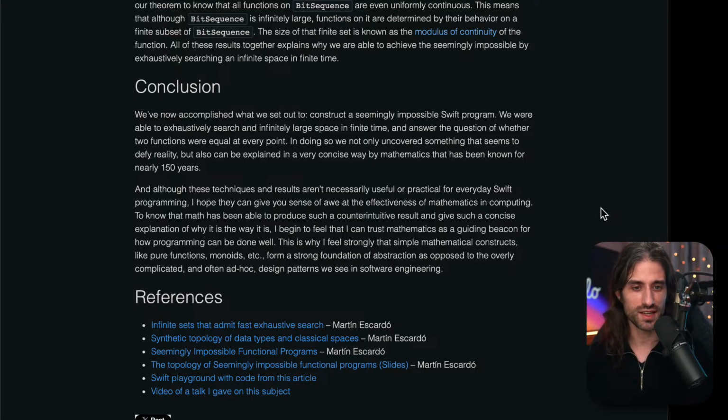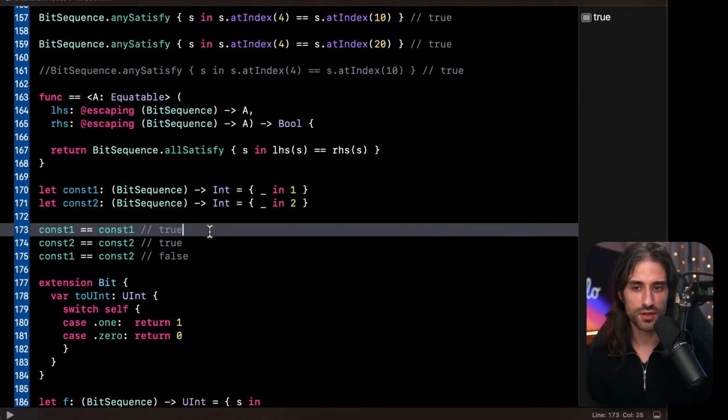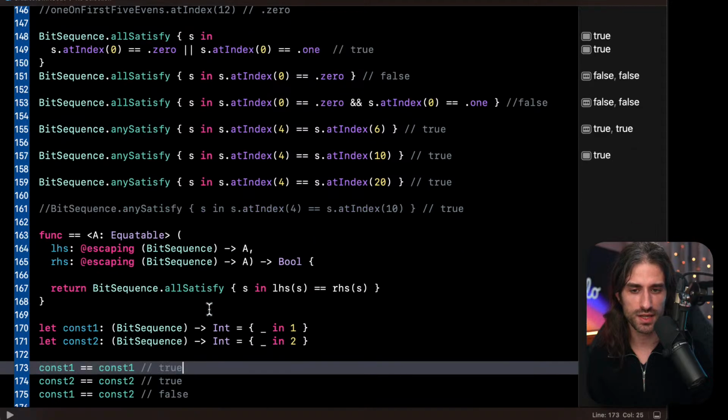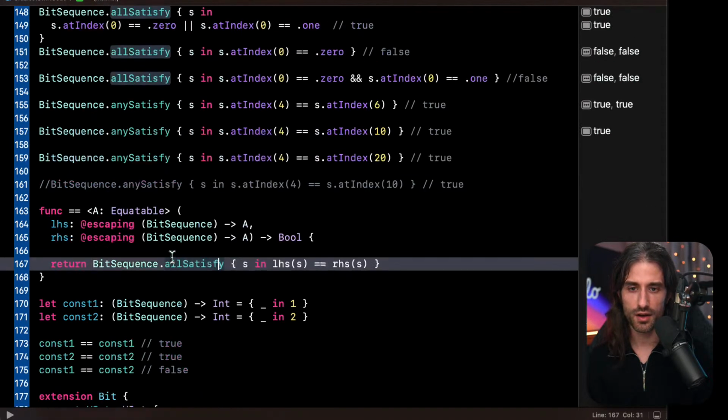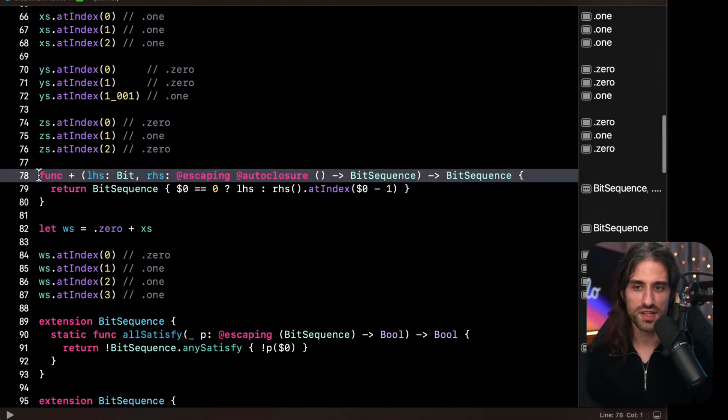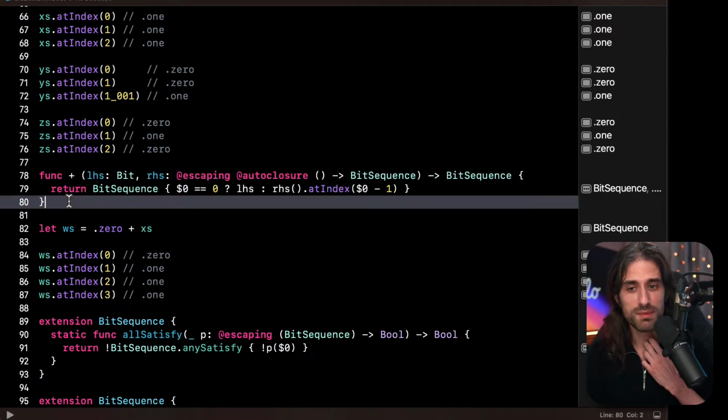There is just one last question that I feel the article doesn't cover, and I would like to try and offer my explanation, which, remember, might be wrong. It's about why this is possible over bit sequences, and why isn't it possible over the integers? My understanding, or rather the intuition I get, is that we saw that if you want to combine two bit sequences together, the operation we could implement was that we could add something at the beginning. We did it here. We could imagine also adding two bit sequences together.